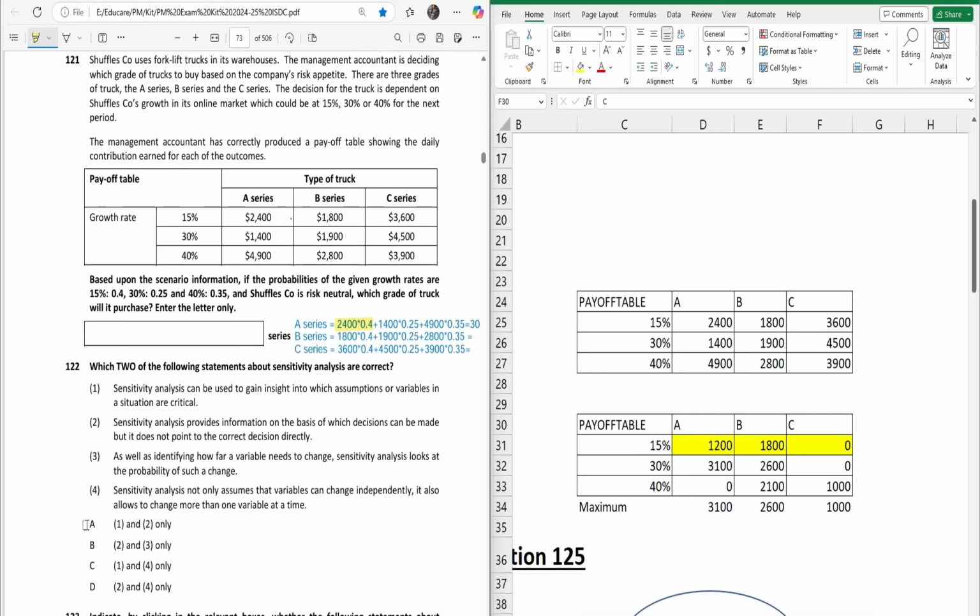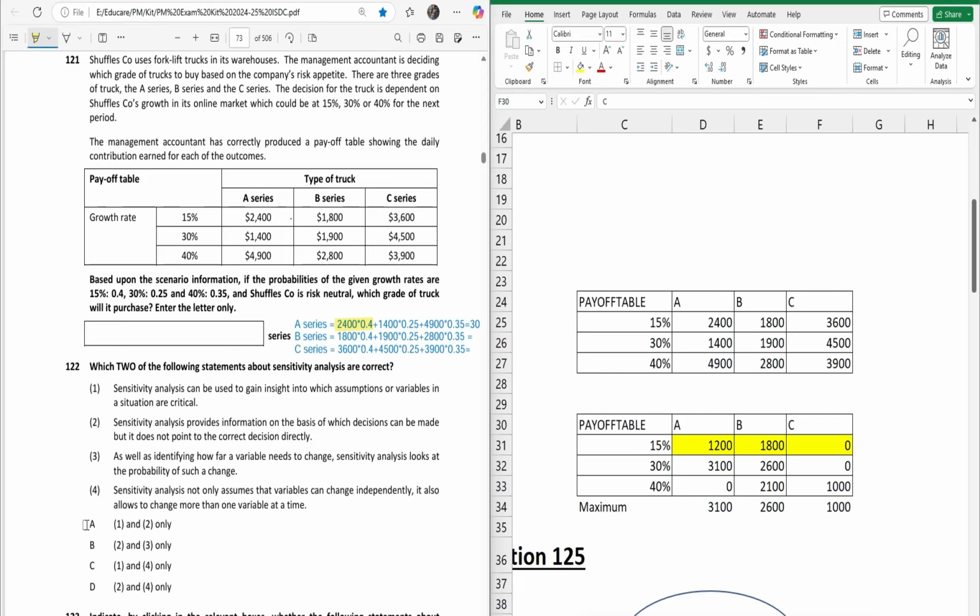Now, the third one says, as well as identifying how far a variable needs to change, sensitivity analysis looks at the probability of such change. No, this is done by expected value, right? Sensitivity analysis simply shows what happens if one variable is changed, but it does not show how likely it is. So it does not use probability. We use probability in the case of expected value. That's why it's incorrect.